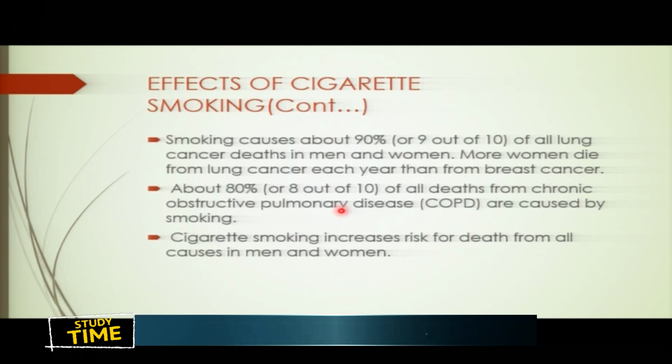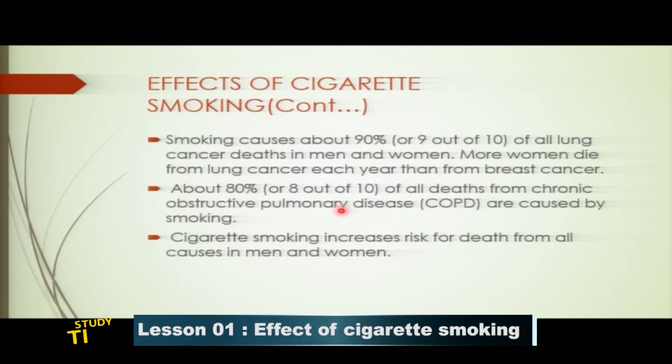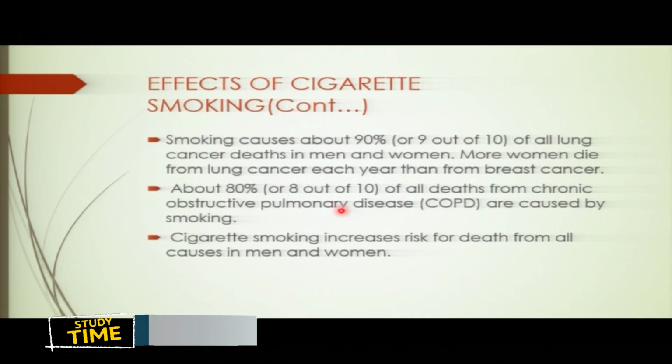So you see, cigarette smoking increases the risk of death from all causes in men and women. Which means for smokers, either men or women, they have a high risk of dying. They have a high risk of getting lung cancer.